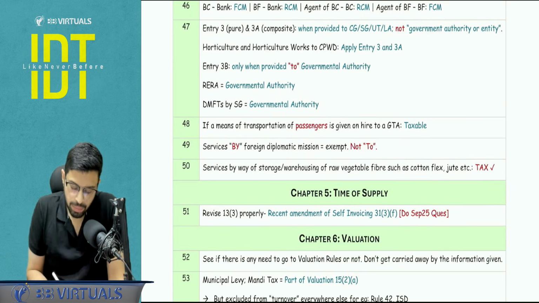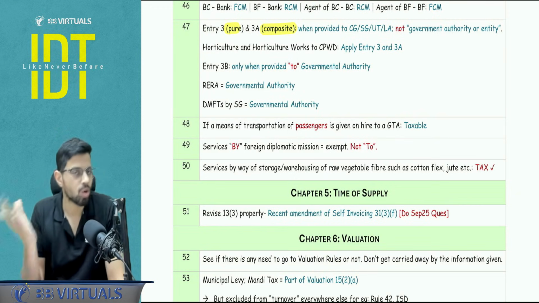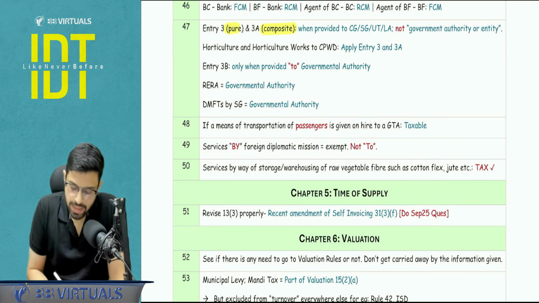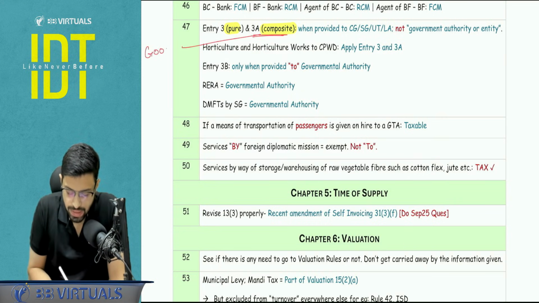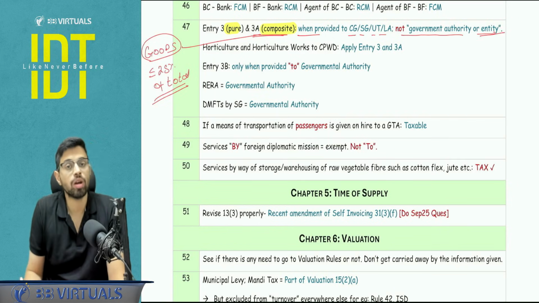Next, entry number 3 and entry number 3A, where we talk about the services to the government, pure supply, and 3A is a composite supply involving goods. Now we know the exemption exists. Here there is an exemption condition of 25% goods. For the goods, the condition is it should be 25% of the total value. Pay attention, this is when it is provided to CG, SG, UTLA, not a governmental authority or governmental entity.